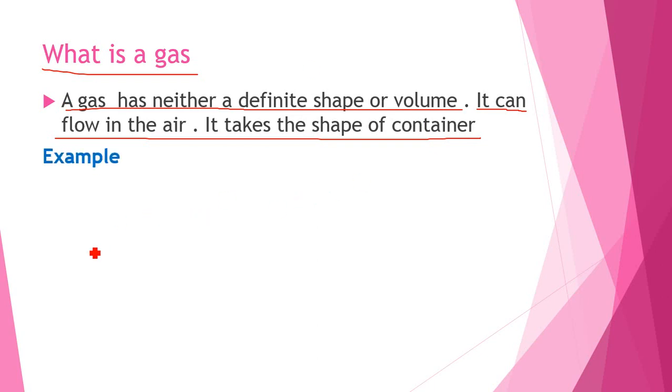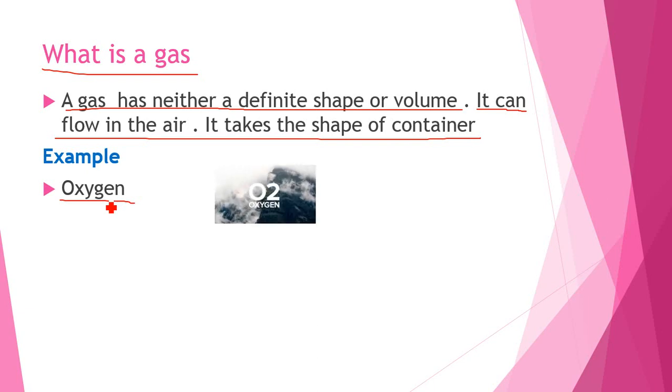Now come some examples. Oxygen. What about oxygen? Yes, oxygen is also a gas. So that's why it can flow in the air and it takes the shape of the container. As you can see, this is O2, oxygen, in the mountains.